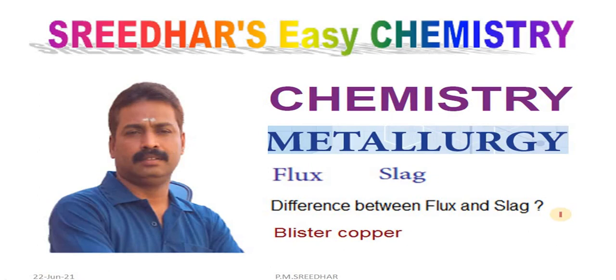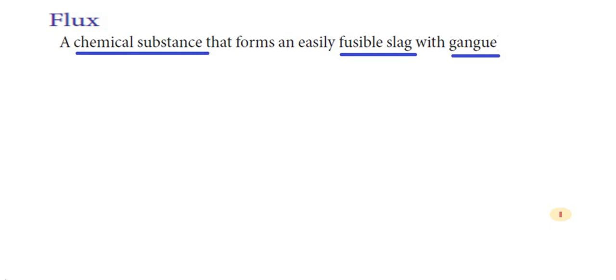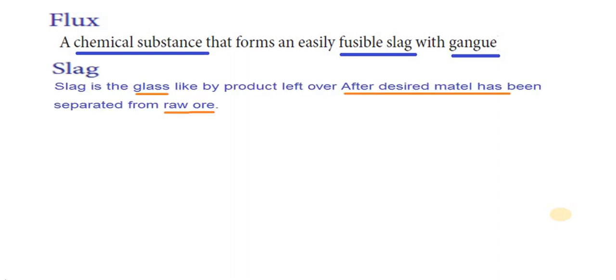What is flux, slag? What are the differences between flux and slag? Then blister copper. What is flux? It's a chemical substance that forms an easily fusible slag with gangue. What is slag? Slag is the glassy-like byproduct left over after the desired metal has been separated from raw ore.